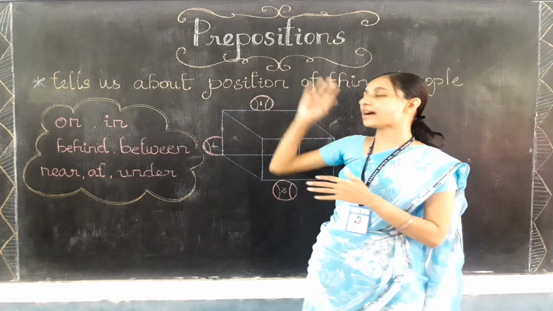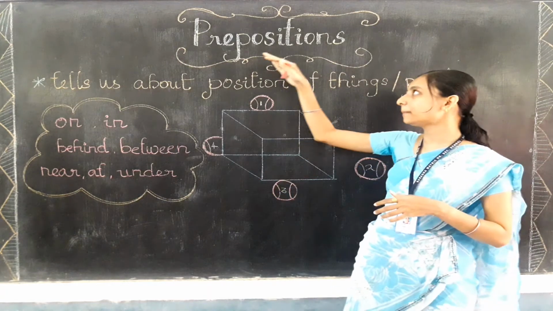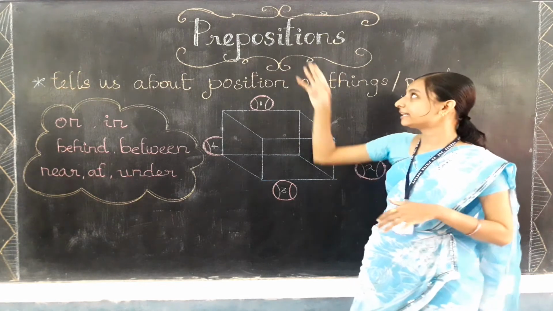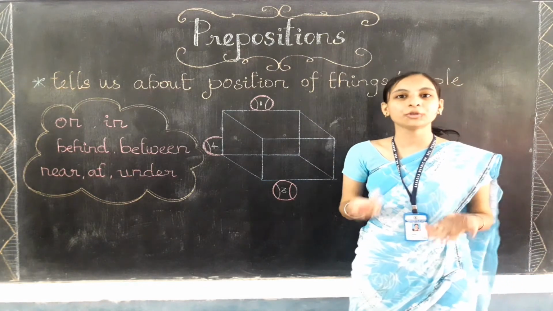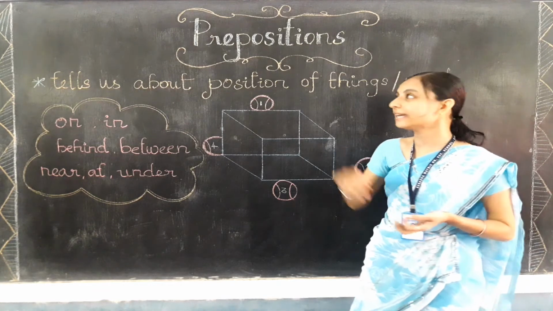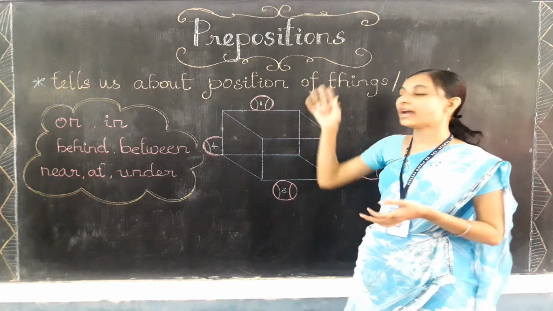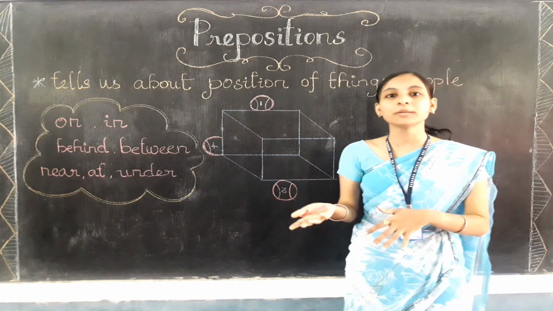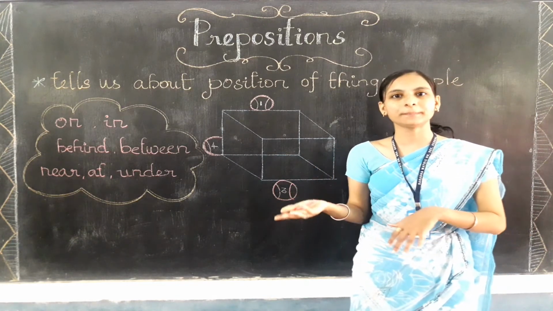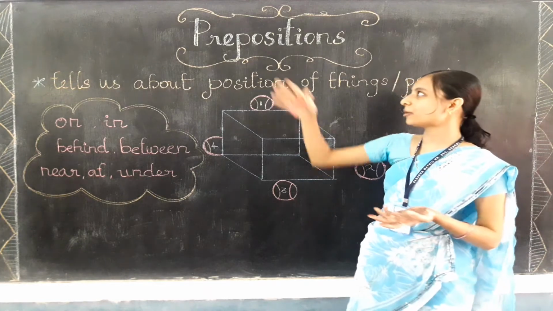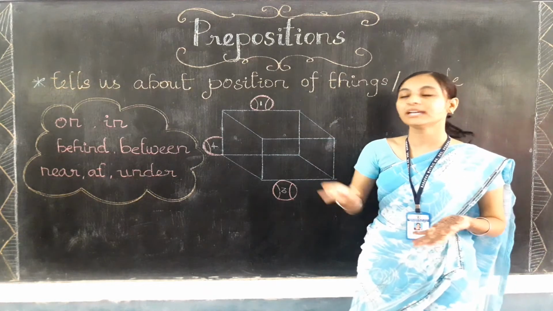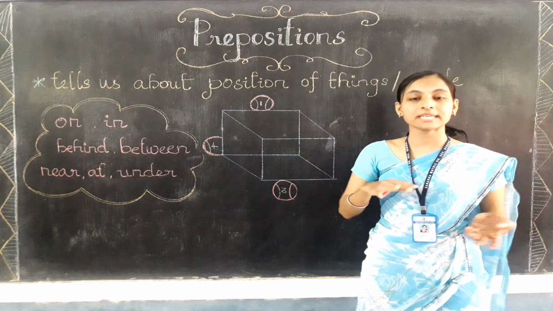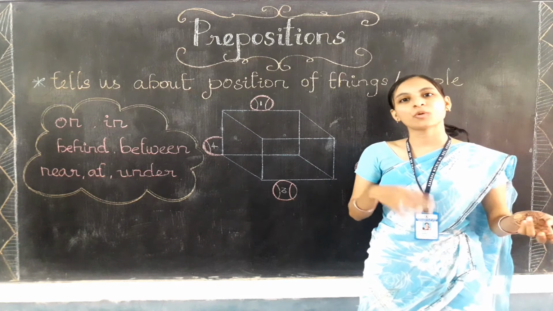The name itself has a meaning. It ends with positions, right? P-O-S-I-T-I-O-N-S. How do you pronounce it? Yes, you pronounce it like position. So we are going to learn how we can mark or point out the position of things or people. With the help of prepositions only, we can point out the position of things or animals. How and what are the words?